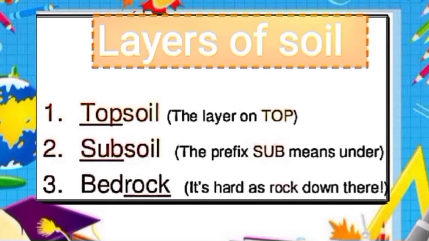Then the third layer of soil is bedrock, and it is the bottom layer of soil and is quite deep inside the earth, and it has large pieces of rock forming the outside layer of the earth's crust. This horizon lies beneath the topsoil and subsoil to form pure rock.